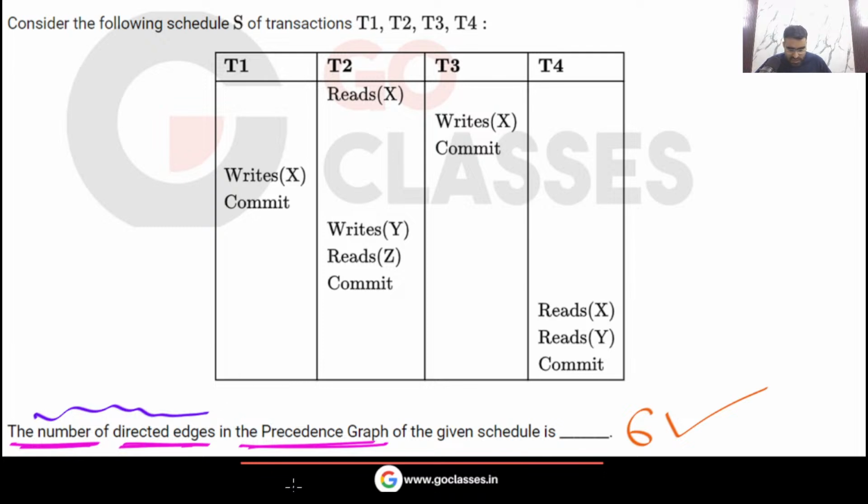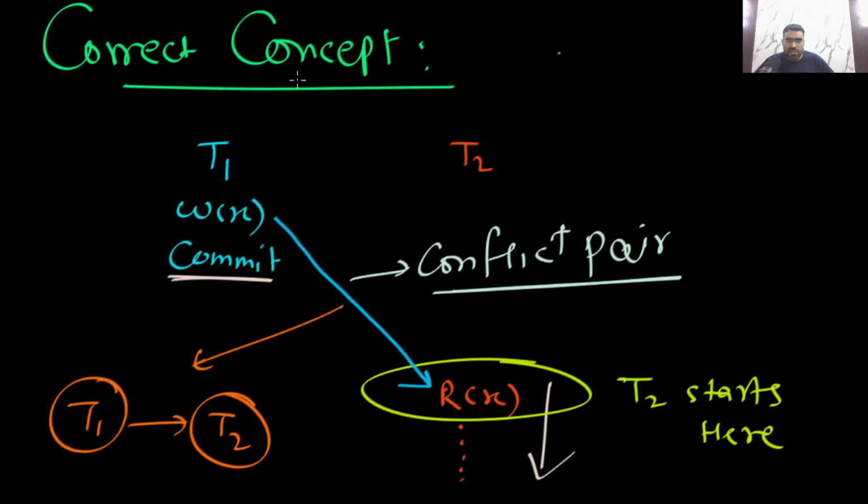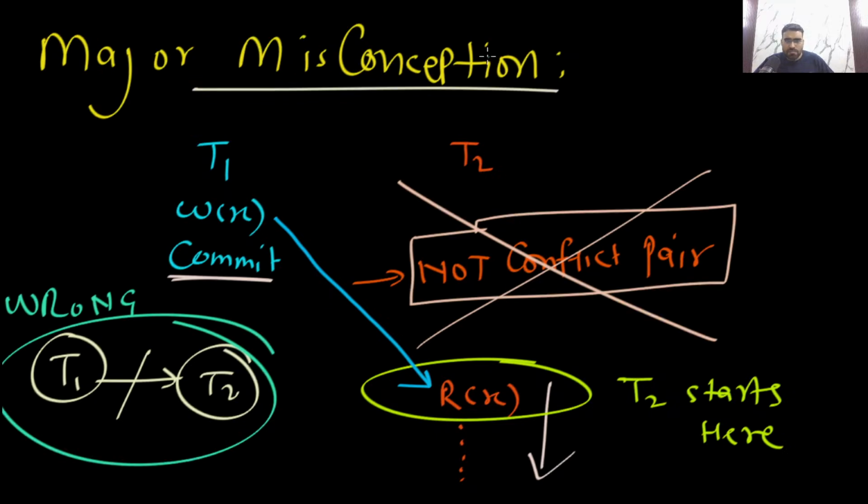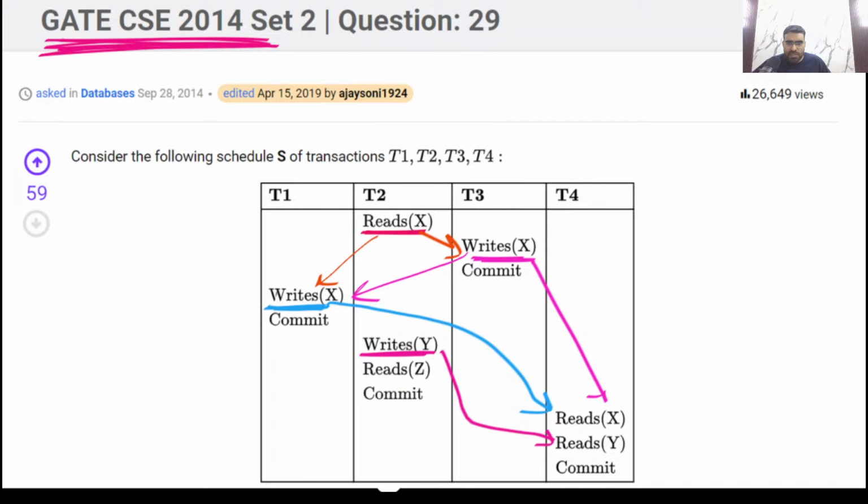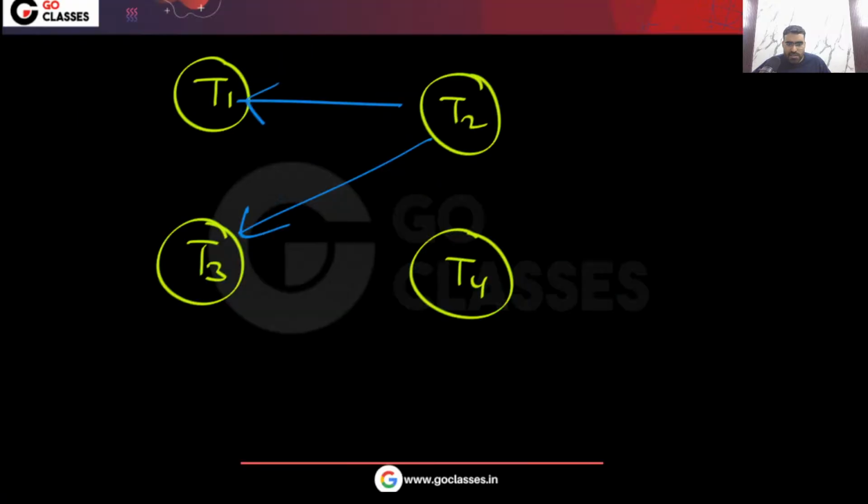But if you have this misconception, I told you this major misconception, right? If you are following those faculties who teach these wrong concepts, then what answer will you get?